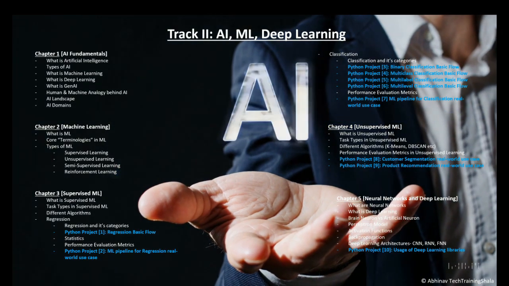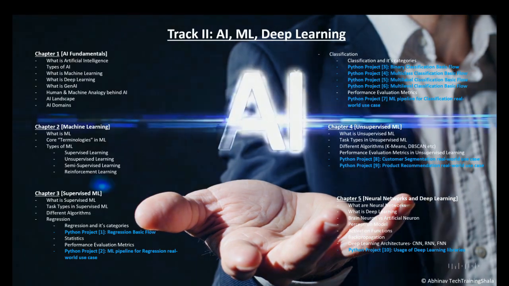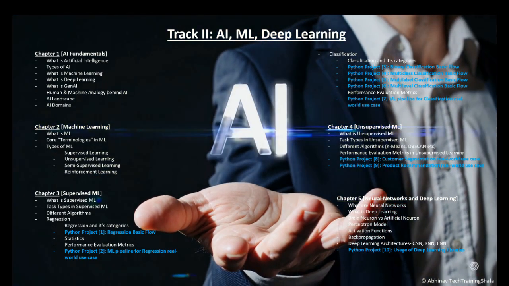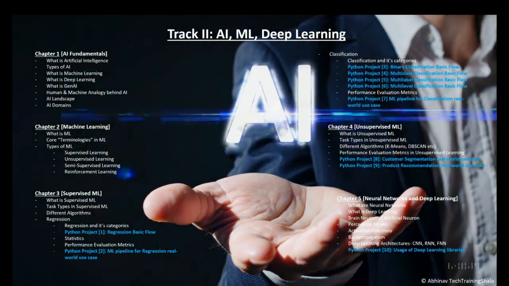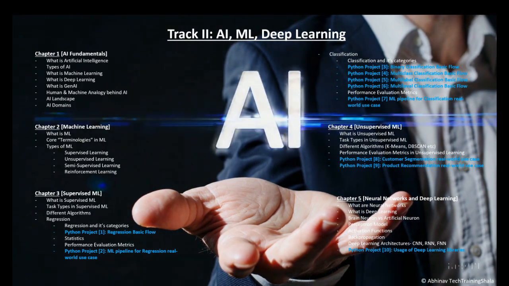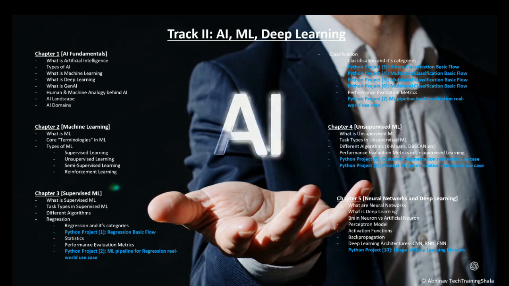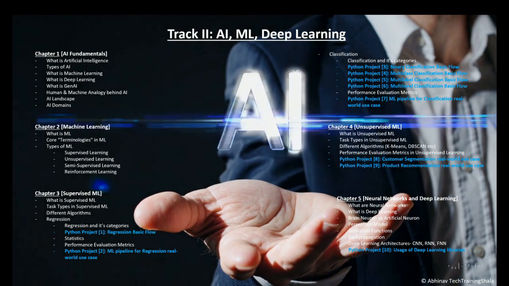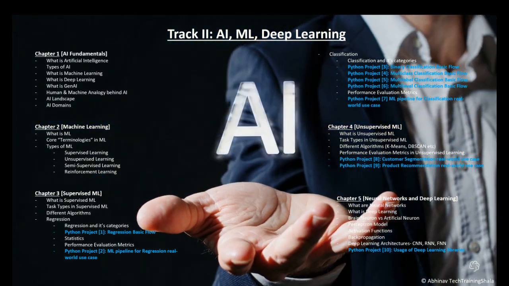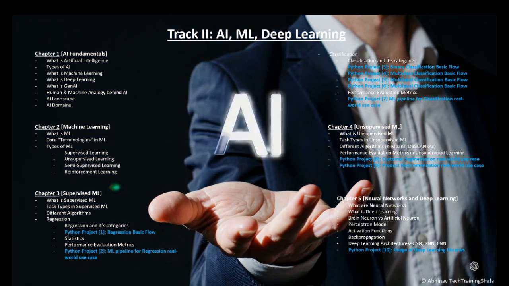Track 2 is about artificial intelligence, machine learning, and deep learning. So chapter 1 is about AI fundamentals, where we will learn about the basics of AI, machine learning, deep learning, Gen AI. Chapter 2 is about machine learning, where we will study what is machine learning, then core terminologies used in machine learning, and different types of machine learning.